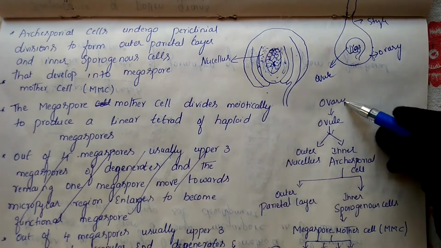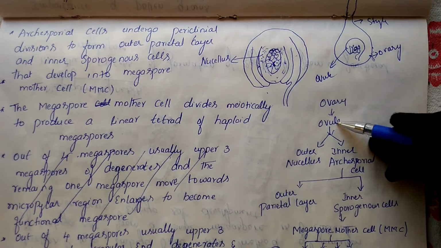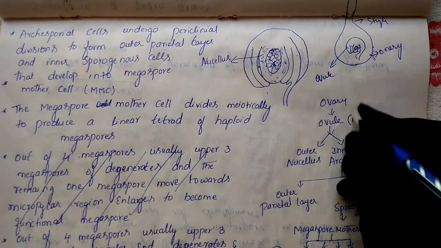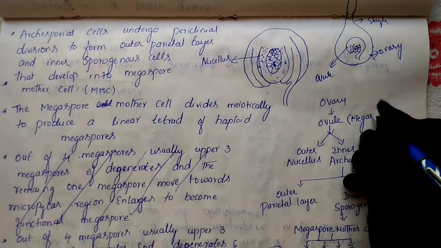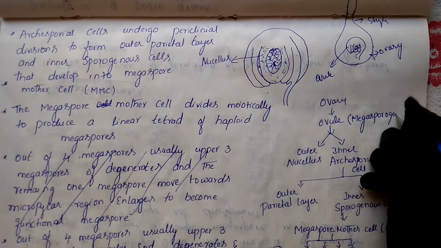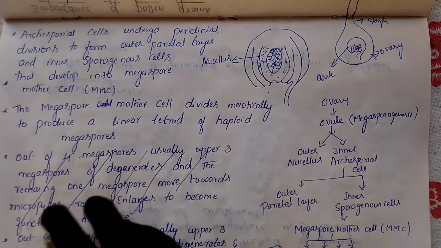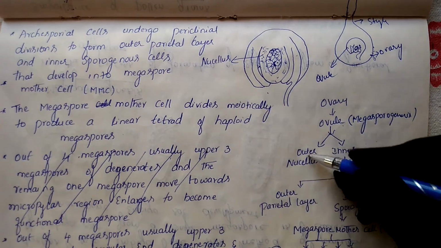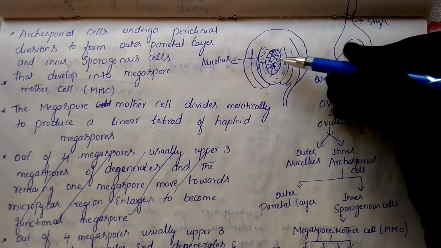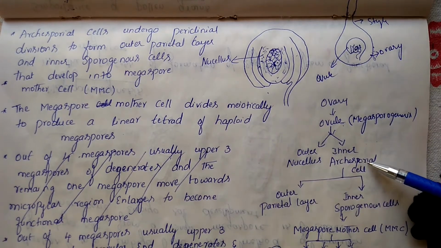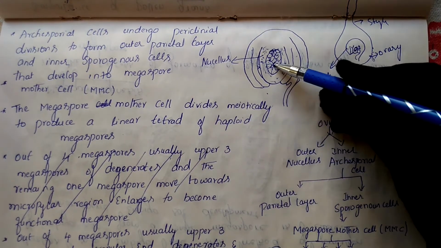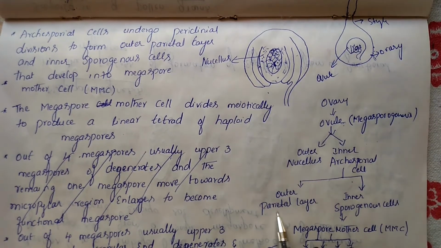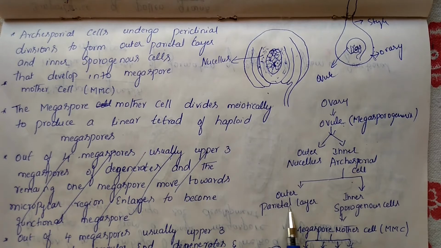See here, this is the ovary. Inside the ovary the ovule is present, and inside that ovule the megasporogenesis process is held. The ovule has the outer nucellus, and inner archisporial cells. These inner archisporial cells undergo division and produce two types of cells.